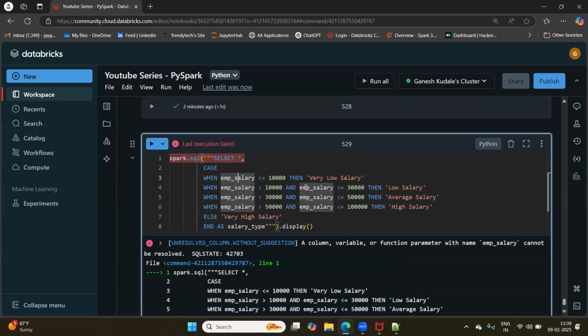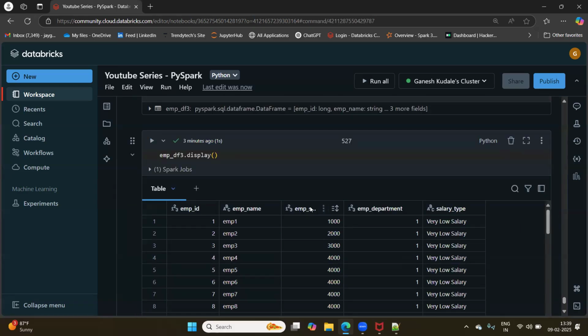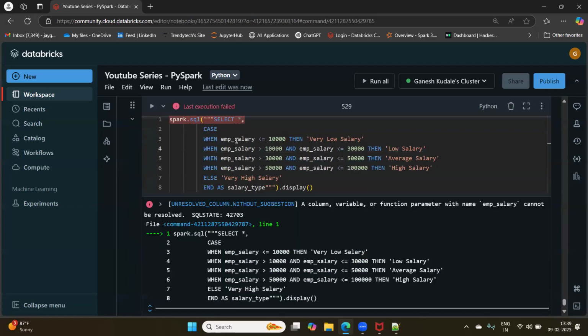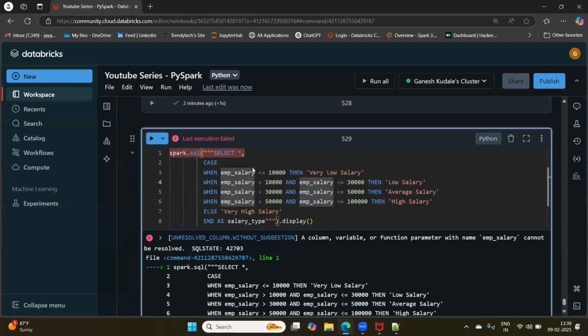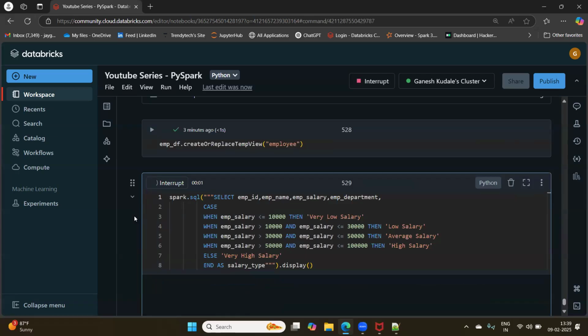Is it the column name, right? Let me copy the column name, emp salary. Emp salary, that's correct. Okay. Let me just specify all columns here. Employee ID, employee name, employee salary, okay, and employee department. Employee department. Okay, we run this.